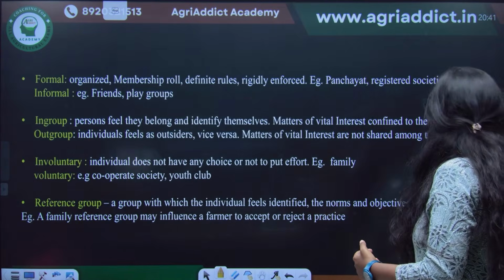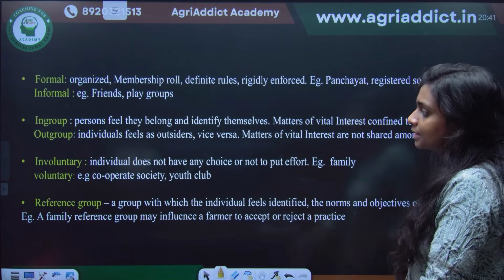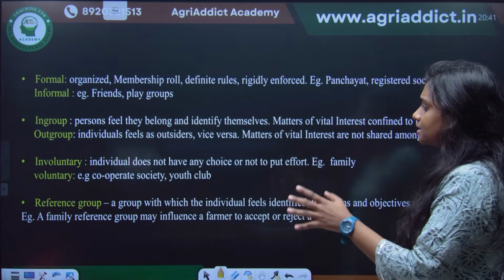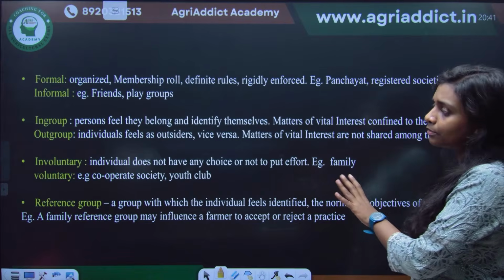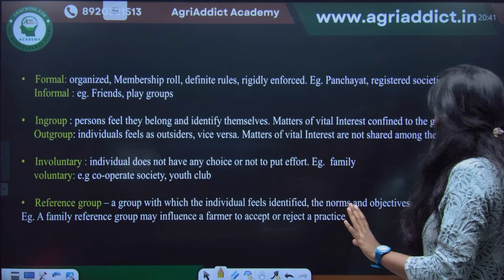And these are other classifications of groups. I'll share the PPT or the notes. If you read that one time, you can understand. It's not difficult to understand.